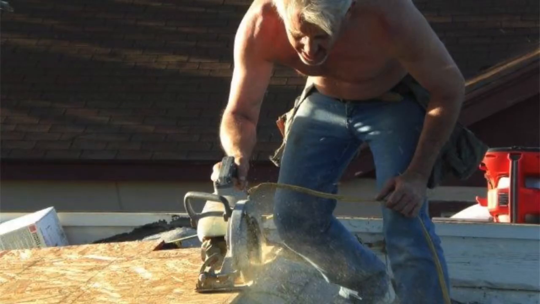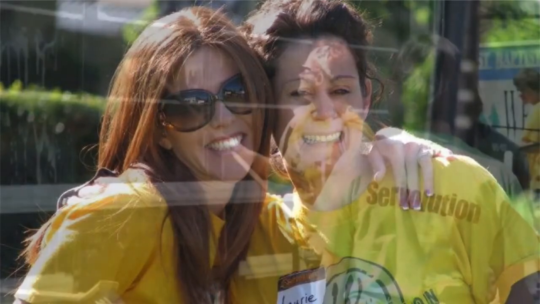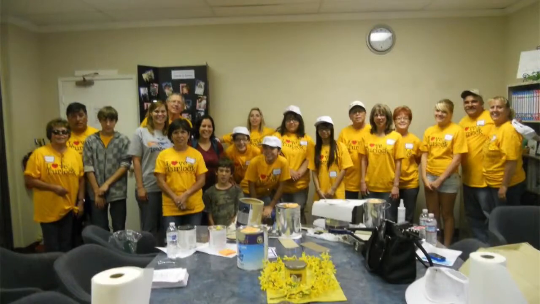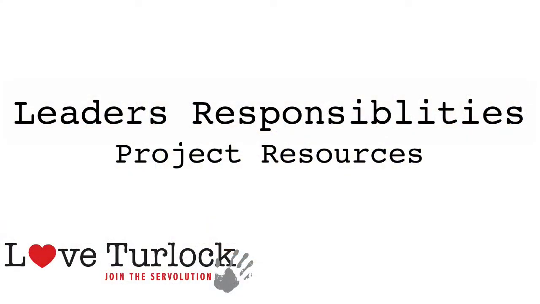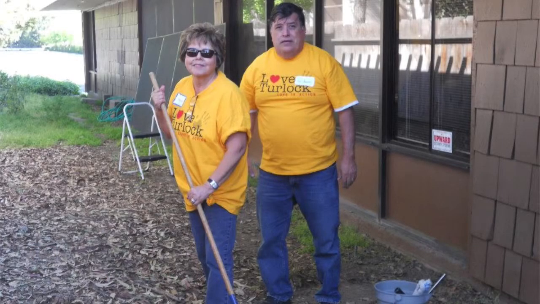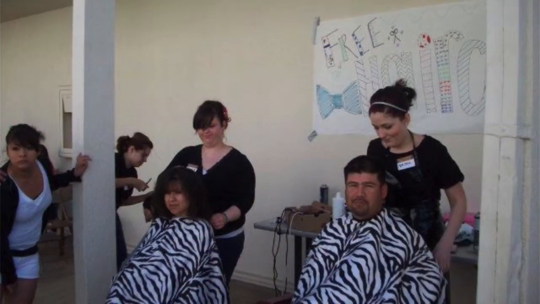The team leader is also responsible for finding an appropriate project for their team to tackle. The project should be something that's achievable by your team in about 4 to 6 hours of work. Some example projects are trash removal, yard cleanup, landscaping and weed removal, window cleaning, gutter cleaning, and personal visitation, just to name a few. It's also the leader's responsibility to make sure they have all the resources they need to complete their project, such as cleaning supplies, lawnmower, rakes, etc.